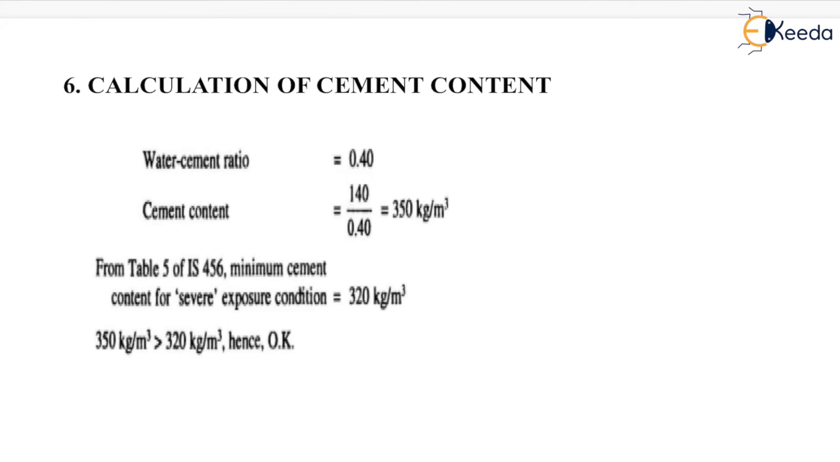Now next is the calculation of cement content. Water cement ratio will be equal to 0.40, therefore cement content will be equal to 140 divided by 0.40, it will be equal to 350 kg per meter cube. Now from table 5 of IS 456, minimum cement content for severe exposure condition equals 320 kg per meter cube, which is less than 350 kg per meter cube, hence OK.